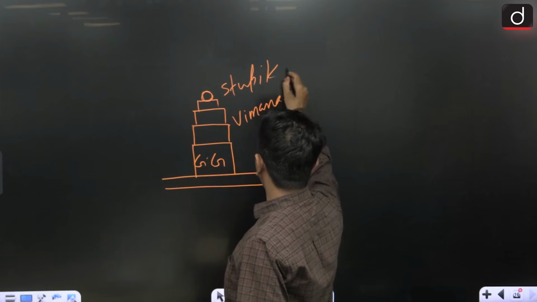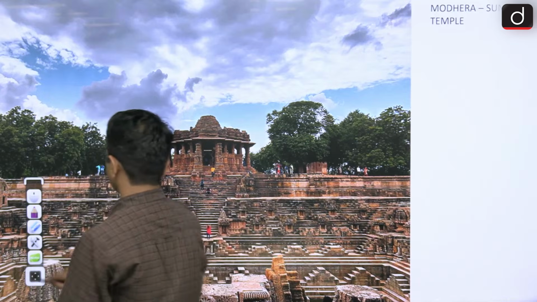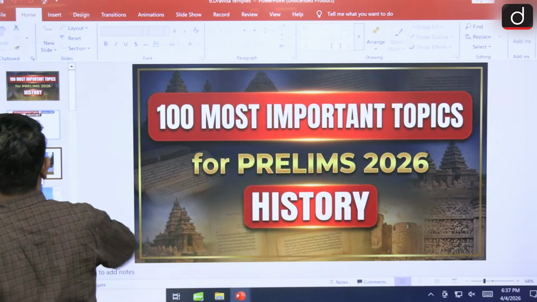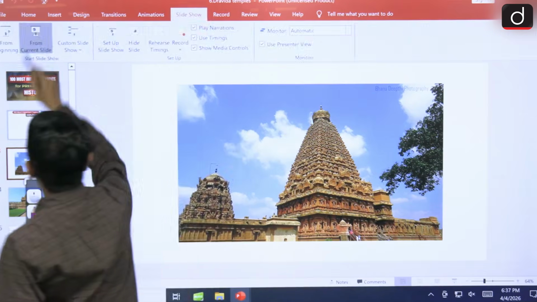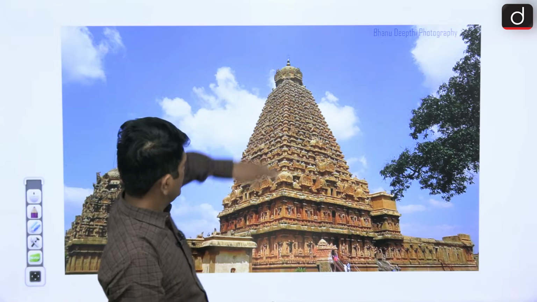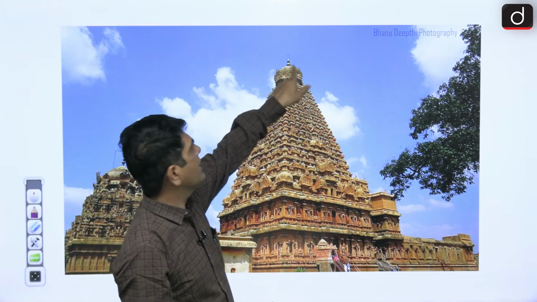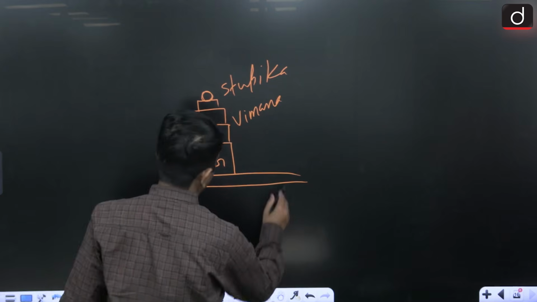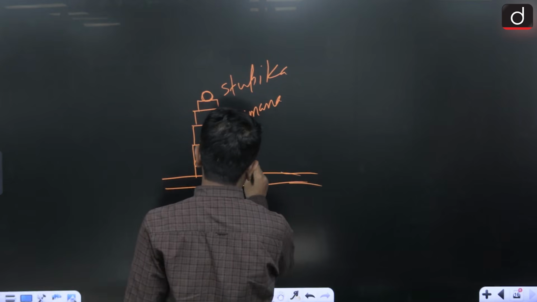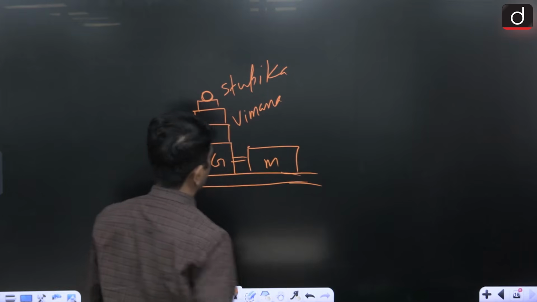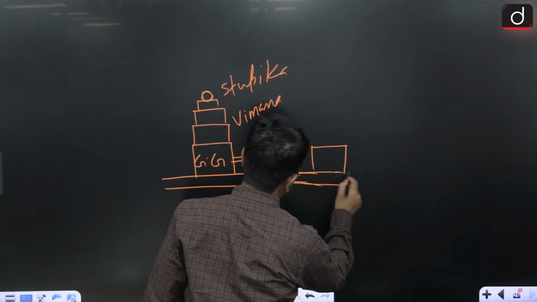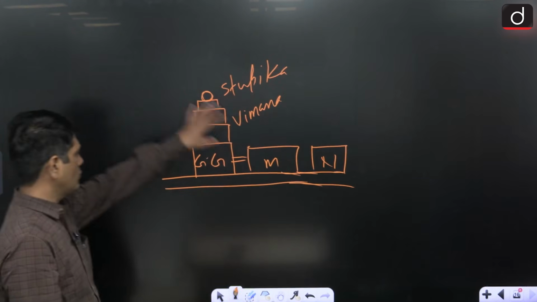Called Stupika. Let me show you the image. See here, this is the Vimana, and at the top we have the dome shaped structure called Stupika. Getting my point? Then here we have a pillar based Mandapa, and if the temple belongs to Shiva, then we have a separate shrine for Nandi.